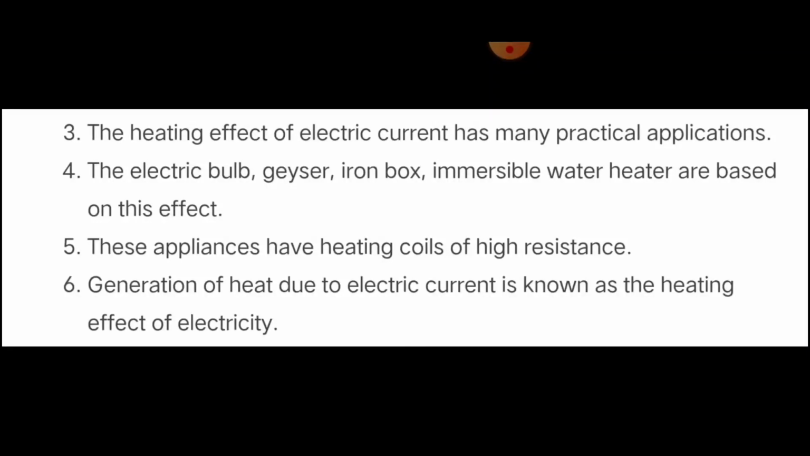The third one, the heating effect of electric current has many practical appliances. Appliances means nowadays we are making use of the electric bulb, geyser, iron box, immersible water heater, which are all based on this effect. So in the electric bulb, when you put the switch on, the filament gets heated and then light will be emitted. In case of geyser, the water inside the geyser gets heated up. The conversion process takes place. As a result, we get cold water converted into hot water.